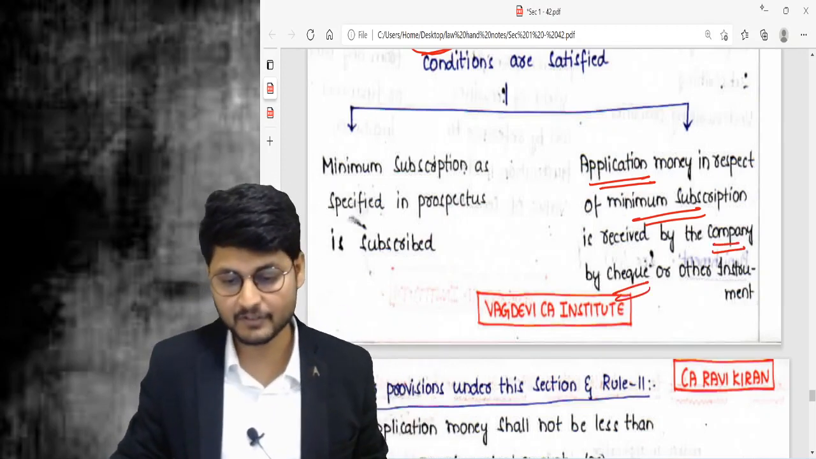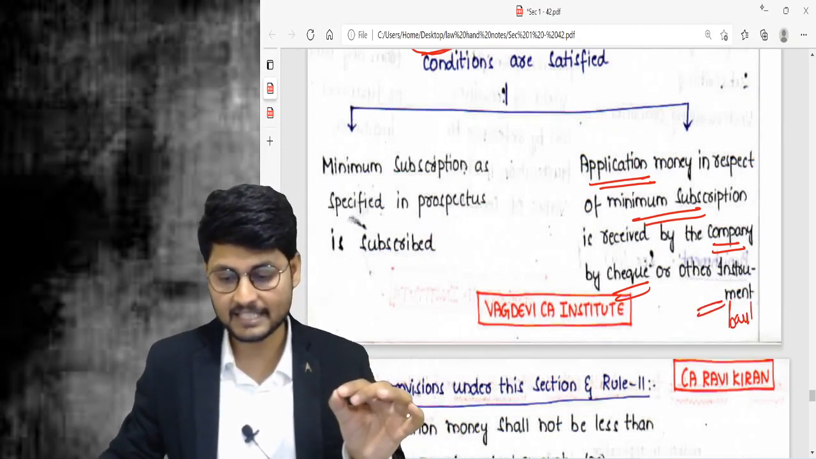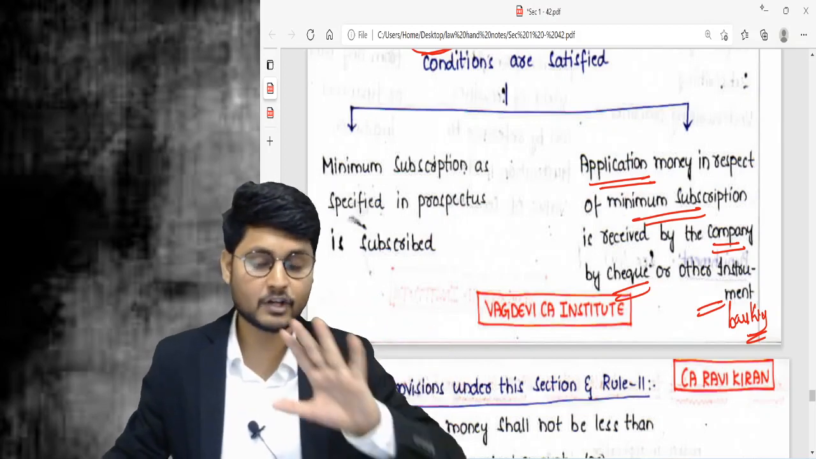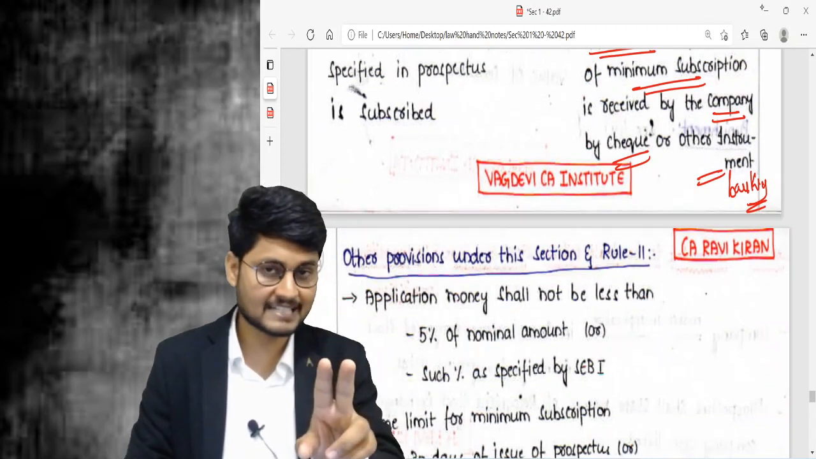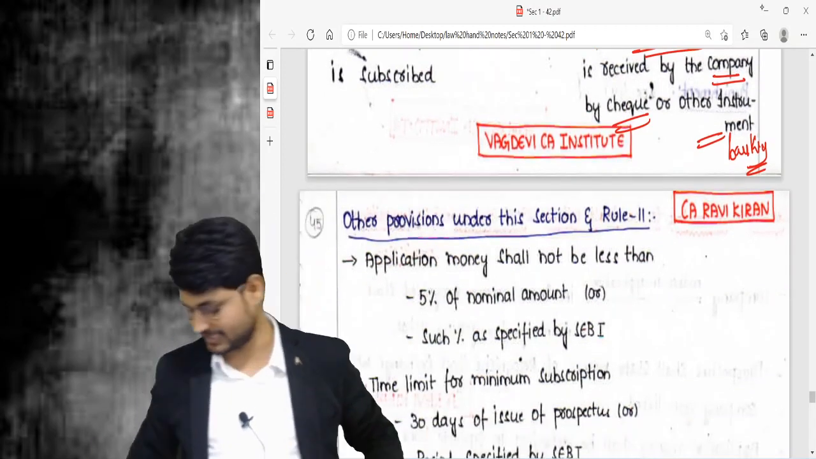It may be by way of check, or it may be another instrument, a banking channel. Simply, it can be a banking channel. It shall not be by way of cash. This is point number 2. When these two conditions are satisfied, go and allot the securities to the investors. And come to point number 3.